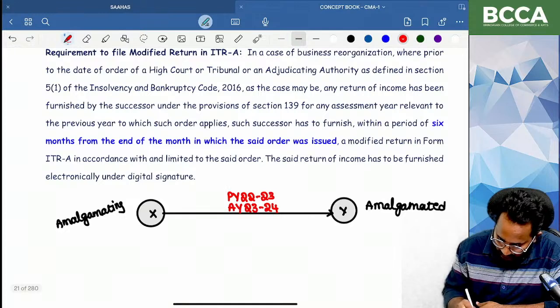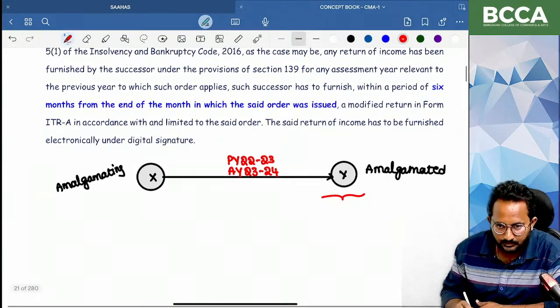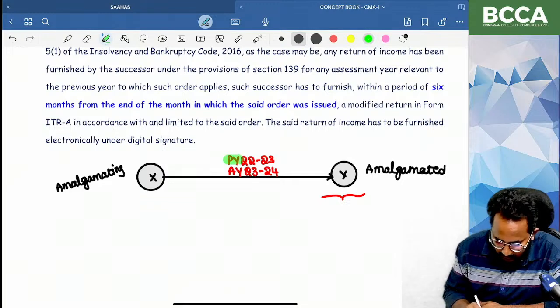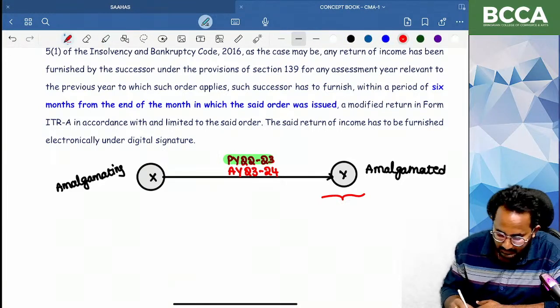For this year, on which date does Y Limited need to file the return of income for the previous year 2022-23?